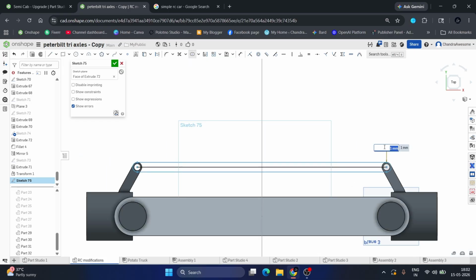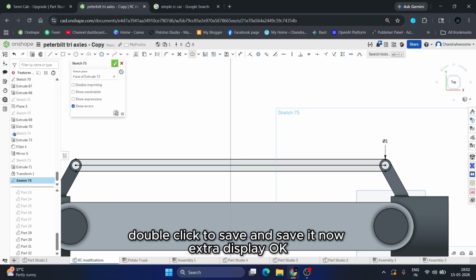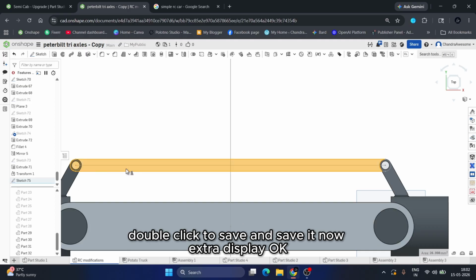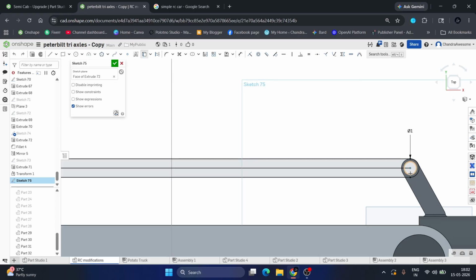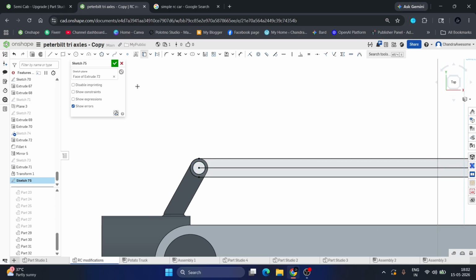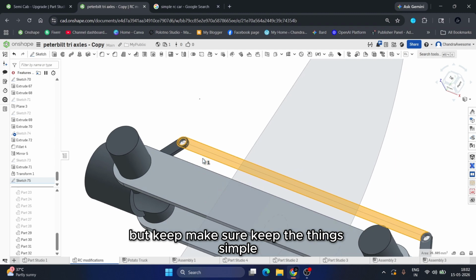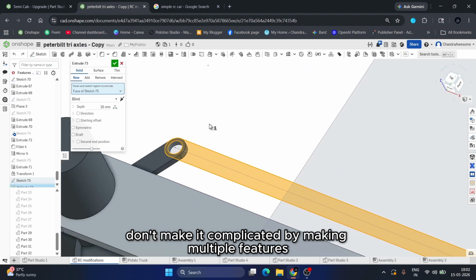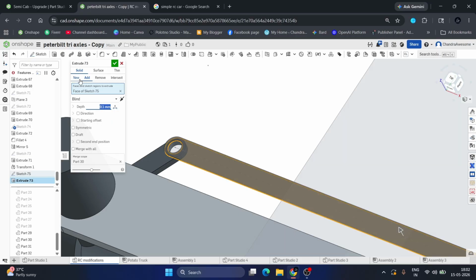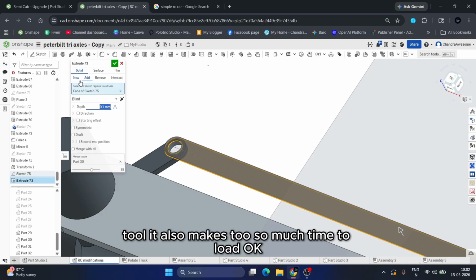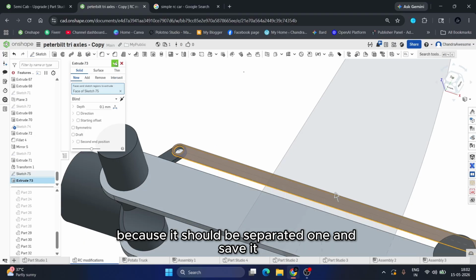Okay, let's keep it one. That's fine for us. Double click to save and save it. Now extrude this plate. Okay, I forgot to add a hole here. You can add a hole later, but make sure to keep things simple. Don't make it complicated with multiple features, or else sometimes the Onshape tool takes so much time to load. Okay, keep it as a new part, not add, because it should be a separate one, and save it.